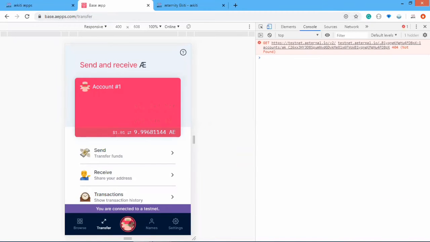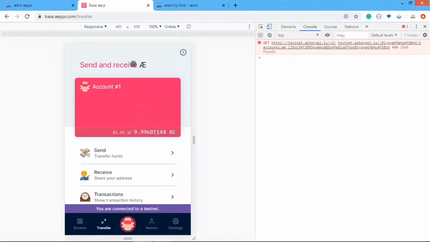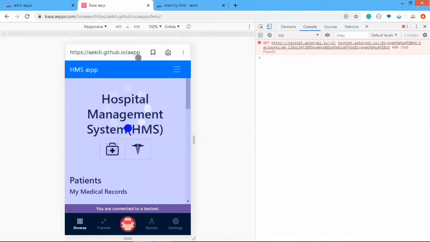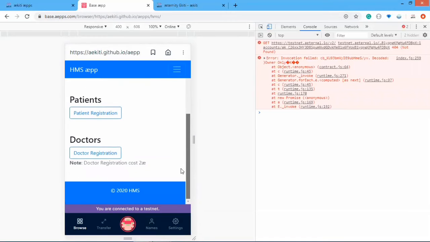So I have credited my accounts on testnet with 5 AE each, so I can actually test these different roles. I don't have access to the admin, but I would show the doctor and patients. So I'll make this guy patient. So let me just come here. Good. Okay. So we have patients and we have doctor.